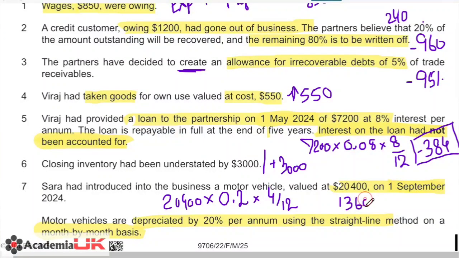So the depreciation of this new vehicle is 1360, and as depreciation is an expense, this will be reducing your profit by 1360. Now one thing, keep this in mind: why are we only recording this depreciation for the new motor vehicle?